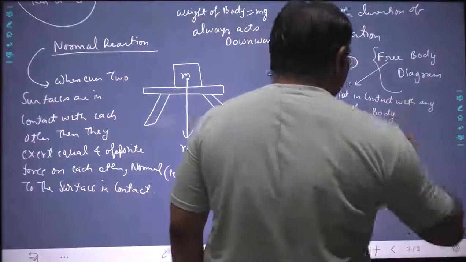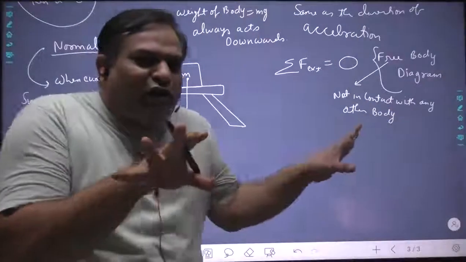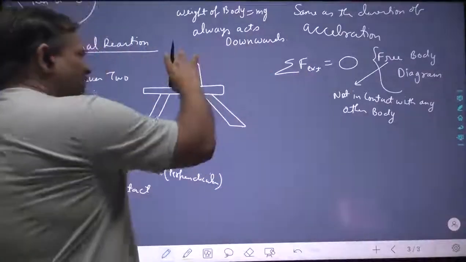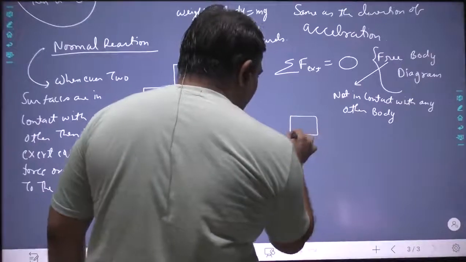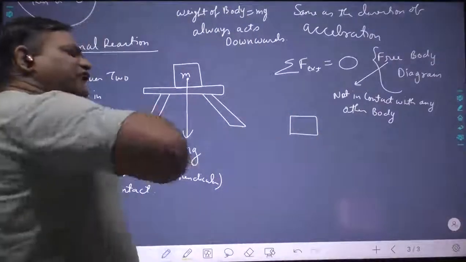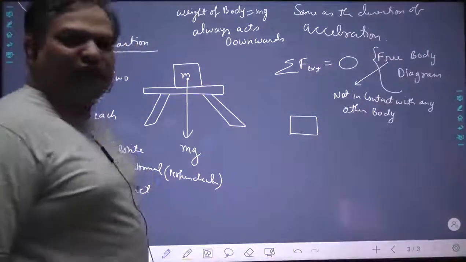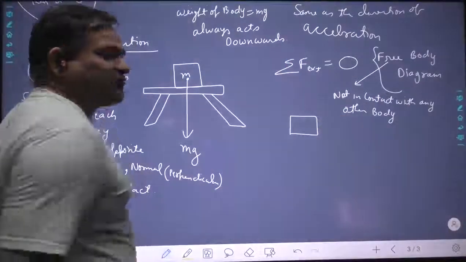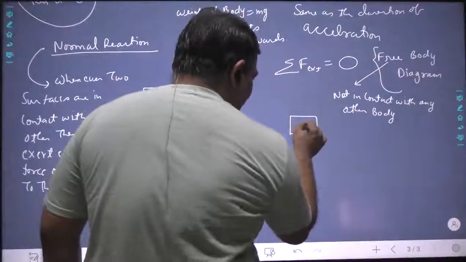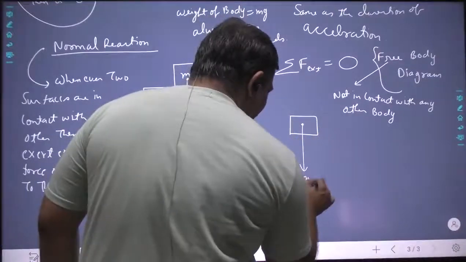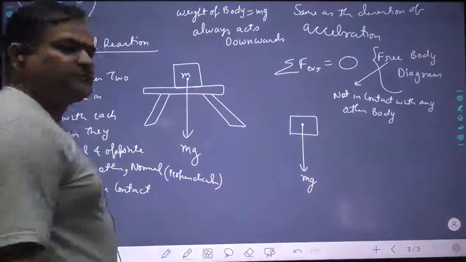The word free simply means not in contact with any other body. If I take this mass m and I want to draw its free body diagram, now I have made the body free. How did I make the body free? By removing all the contacts. Now what are the forces? One force that will always act is its weight, mg.